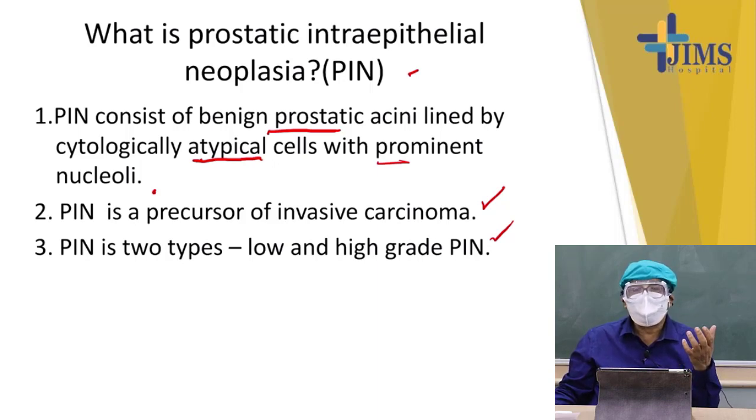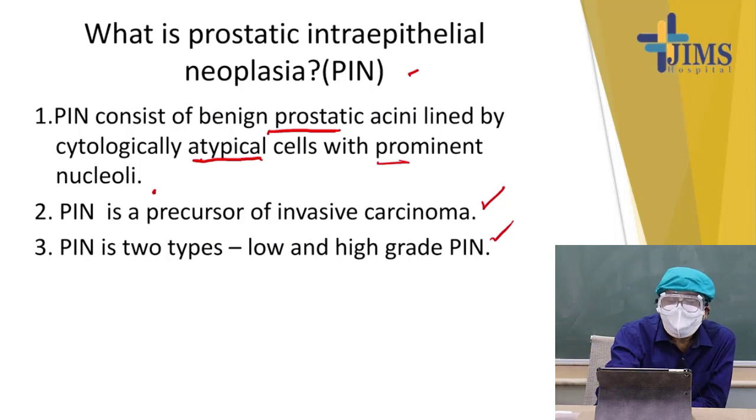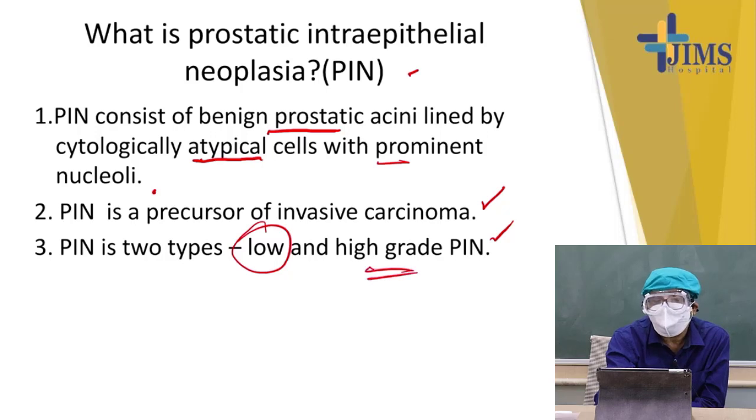The glands are lined by atypical cells with prominent nucleoli, but still some remnants of the basal cell layer are there. If the basal cells are absent, then it is more in favor of carcinoma. There is a presence of a small amount of basal cell layer here. So, it is called prostatic intraepithelial neoplasia, which is of two types, low grade and high grade. Generally, low grade PIN we do not report. High grade PIN has to be reported.